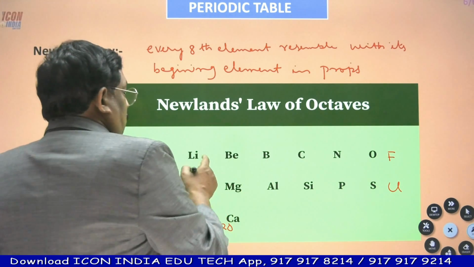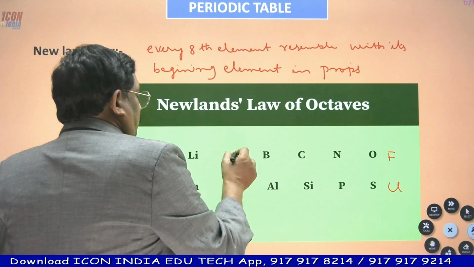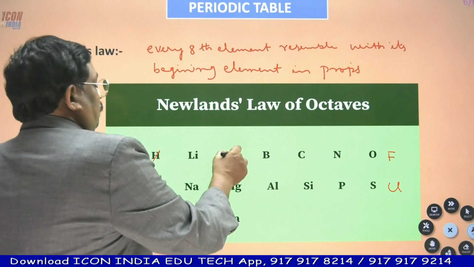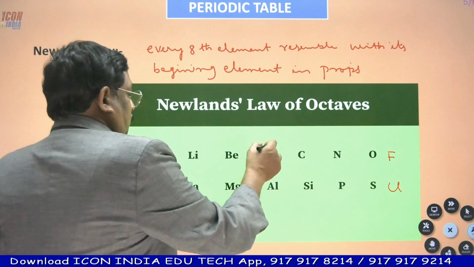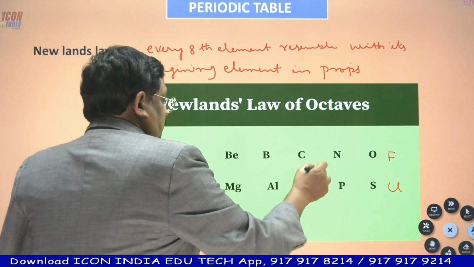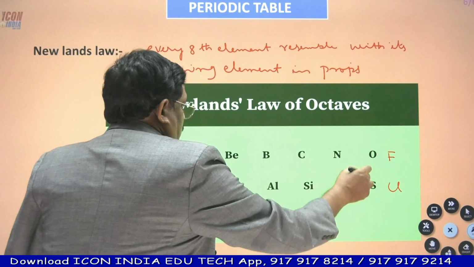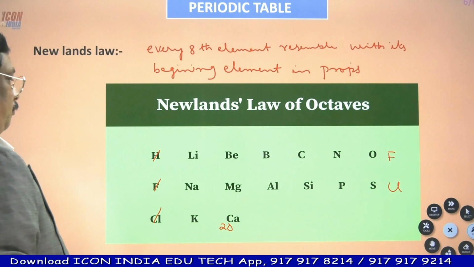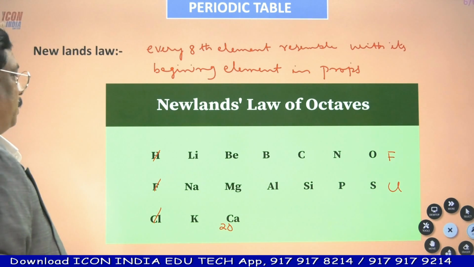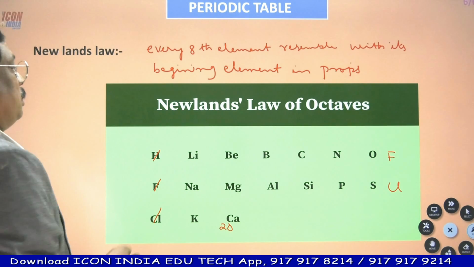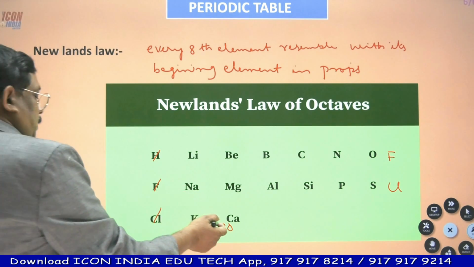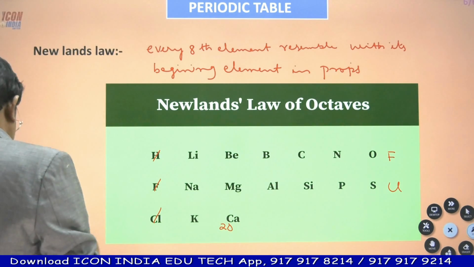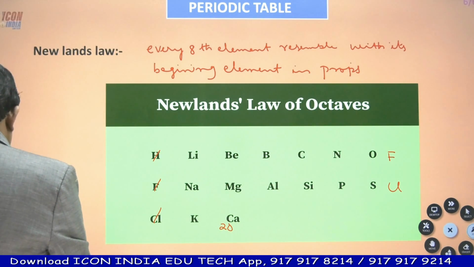Lithium and beryllium are neighboring, not 1 and 8th. 1 and 8th is lithium with sodium, sodium with potassium, beryllium with magnesium, magnesium with calcium, boron with aluminium, carbon with silicon, nitrogen with phosphorus, oxygen with sulfur, fluorine with chlorine. This is how one can ask you questions: which of the following shows similar properties according to Newland's? Once again, up to atomic number 20 it was successful. After the discovery of noble gases, once again, it was not that successful.